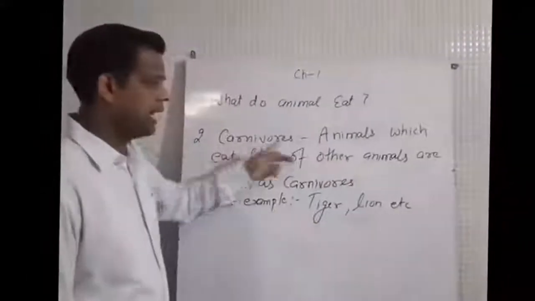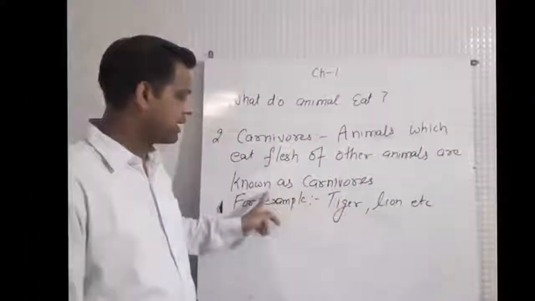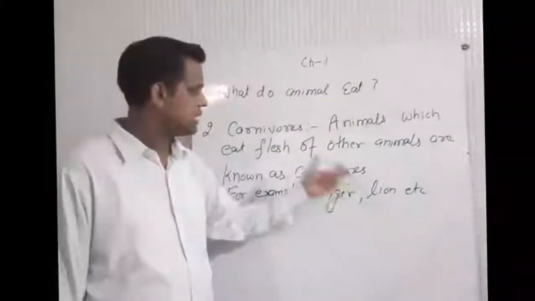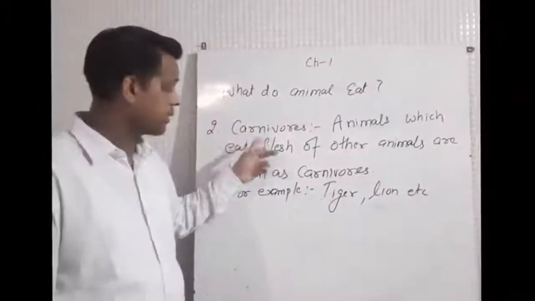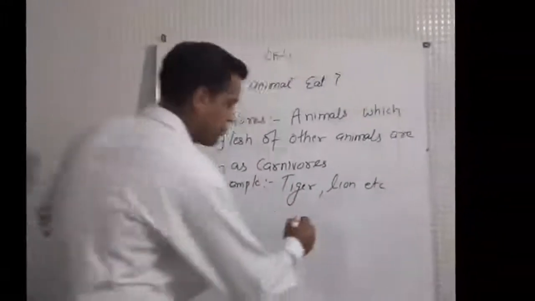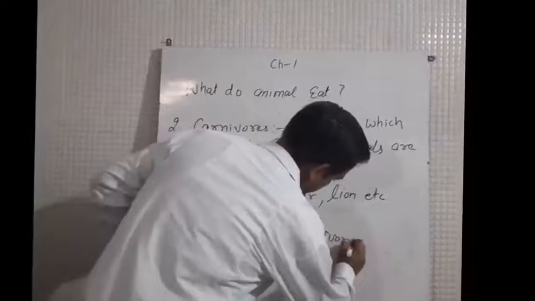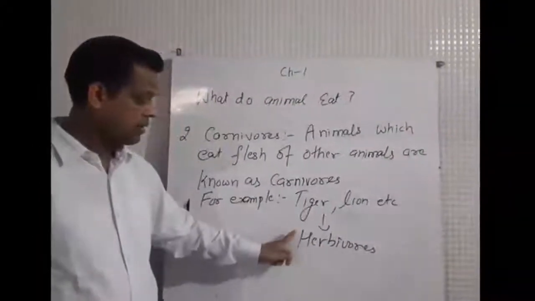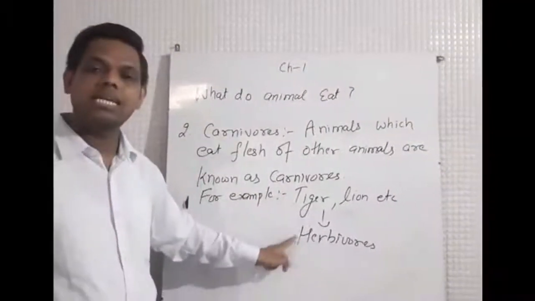Next, carnivorous. Animals which eat the flesh of other animals are known as carnivorous, for example lion and tiger. These animals are also known as secondary consumers because carnivores depend upon herbivores. Herbivores are known as primary consumers and carnivores consume herbivores. That is why they are known as secondary consumers.